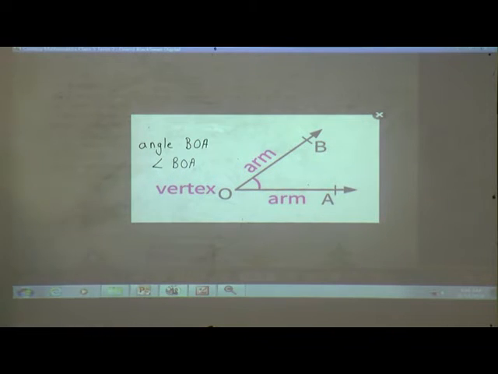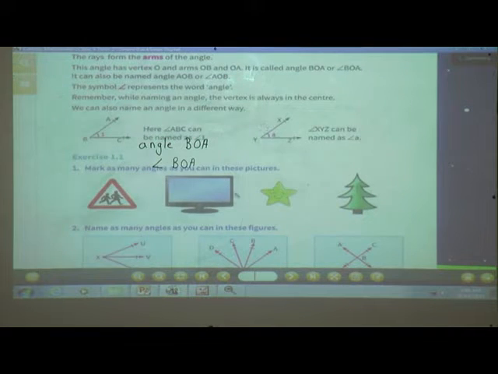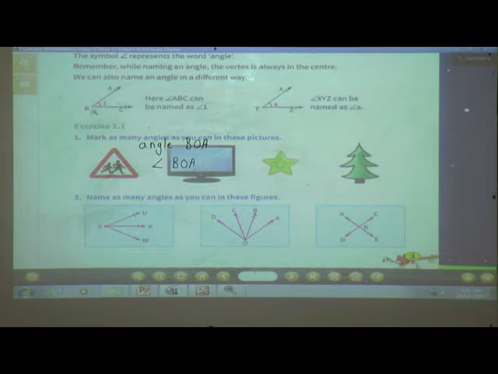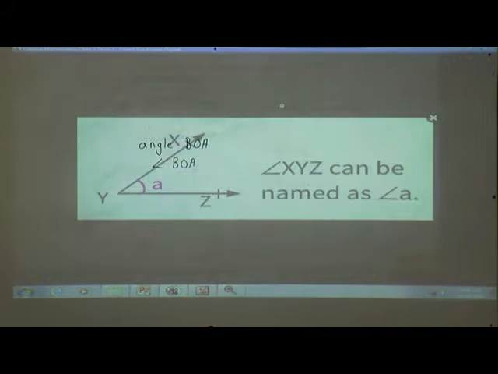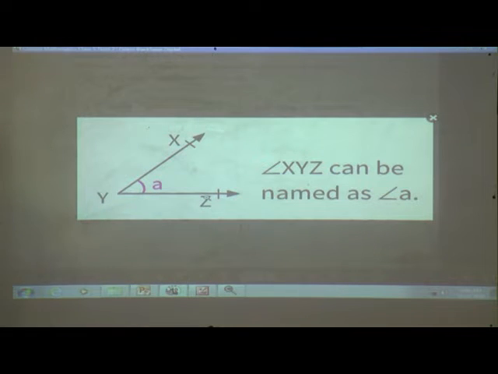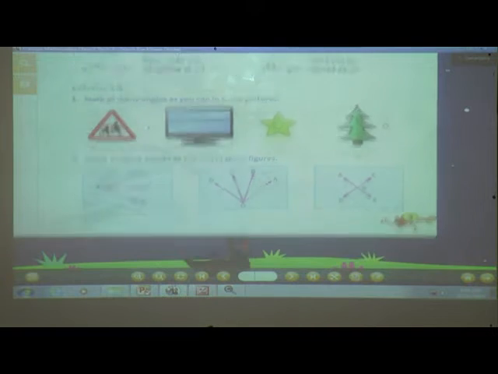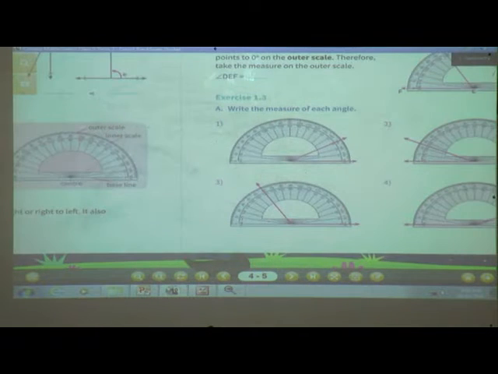Now we can also name an angle in a different way. See here, angle ABC can be named as angle 1. Now see the next figure. Here angle XYZ can be named as angle A. Now we will see our next point, next page, page number 4.